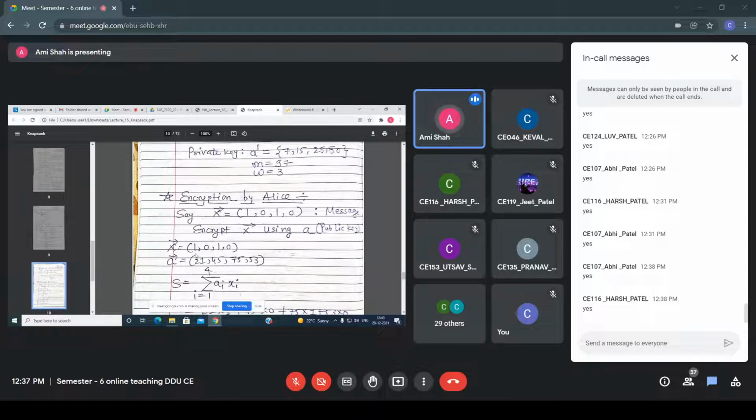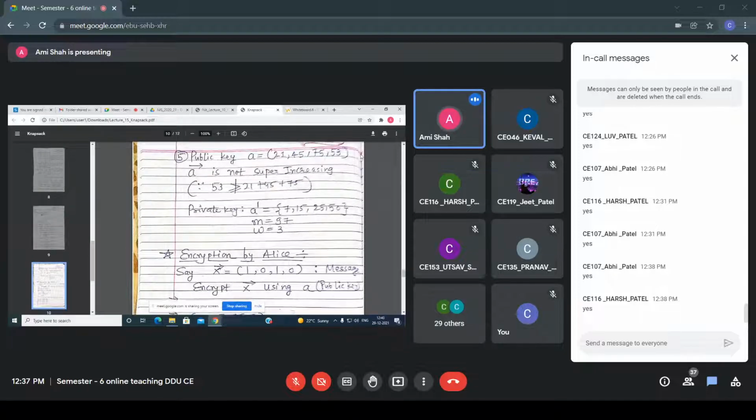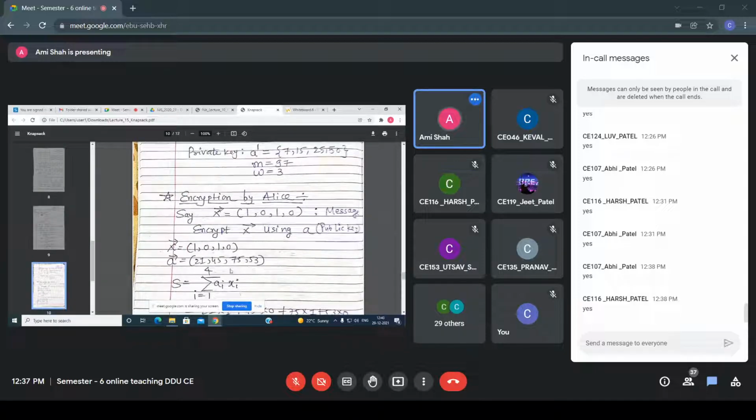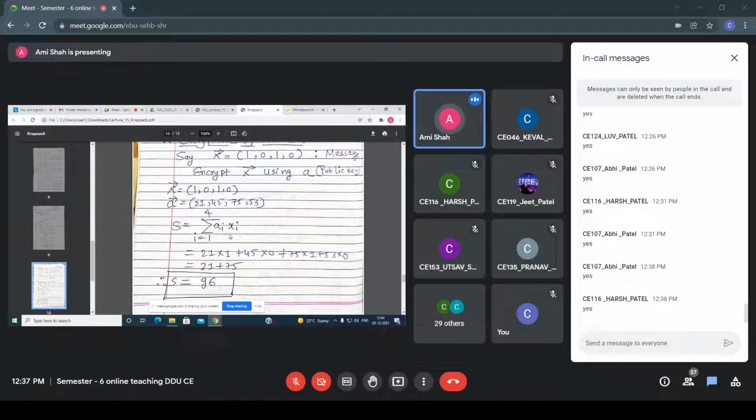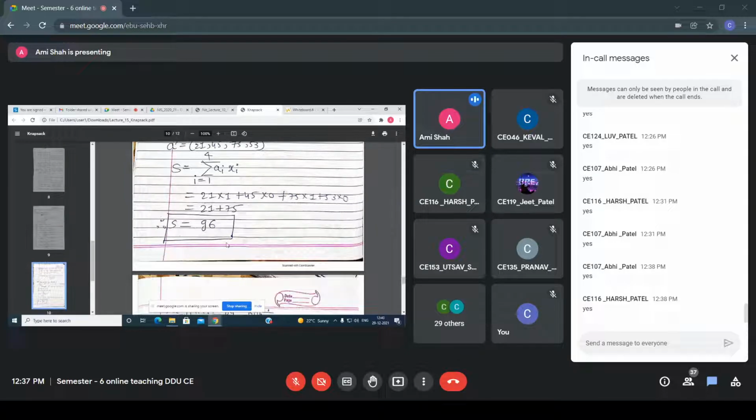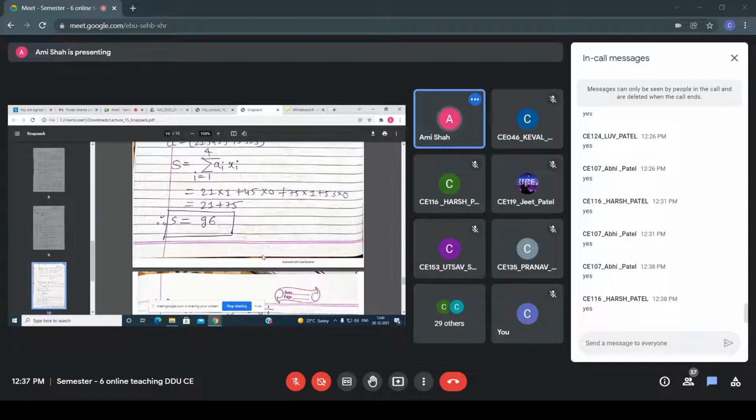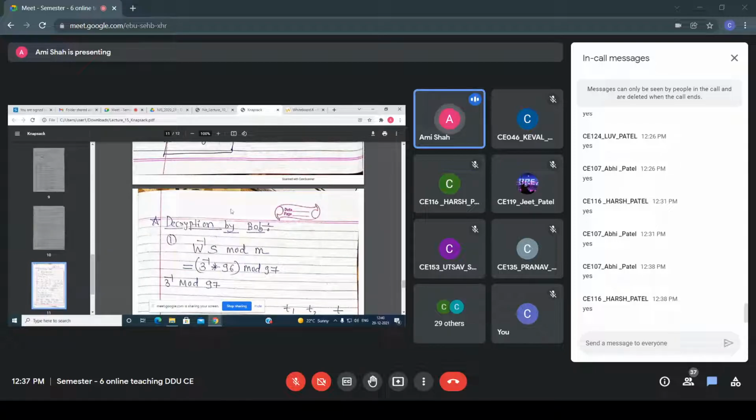Now in this message, Alice uses the public key A, and with the help of that Alice will perform the sum. So now this becomes your ciphertext. Now Alice sends this ciphertext to Bob. Okay, so now what is done by Bob?